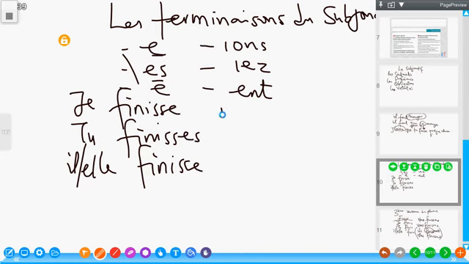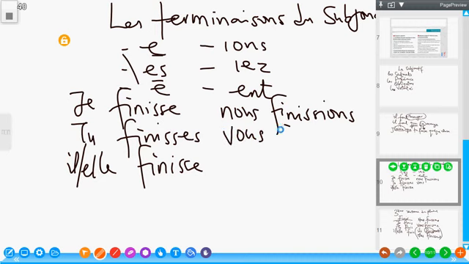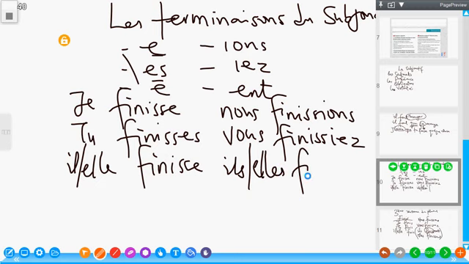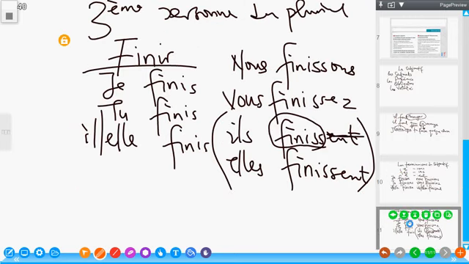Then we continue with nous finissions, vous finissiez, ils finissent, elles finissent. Finiss was our radical from the third person plural form of finir.